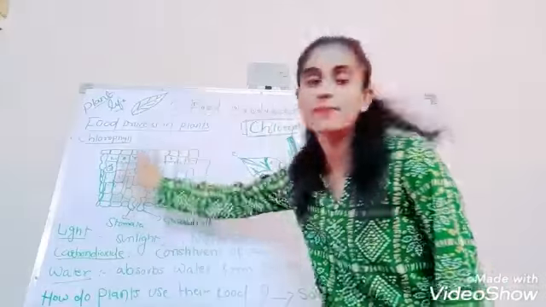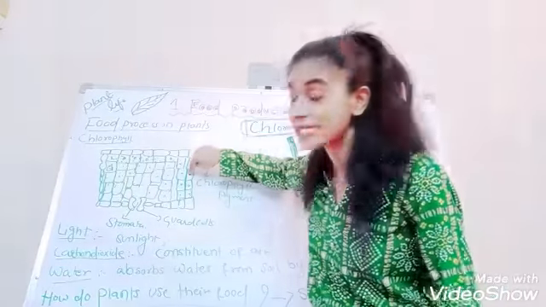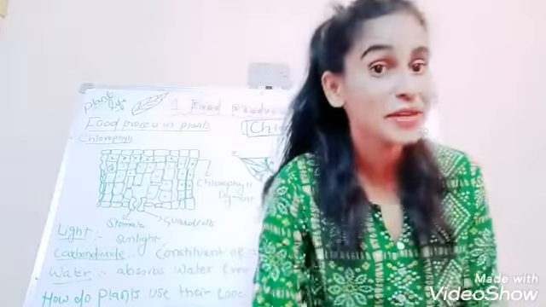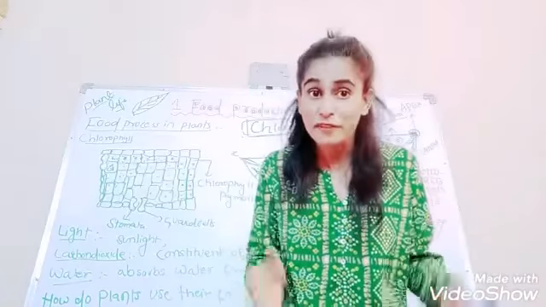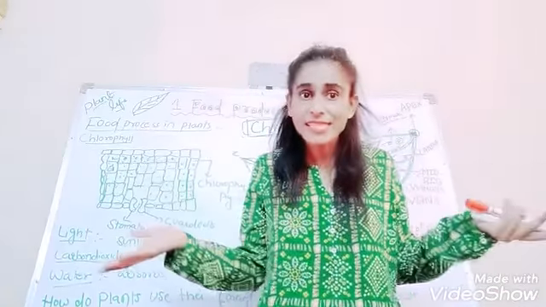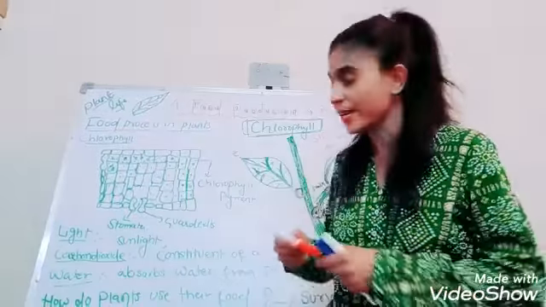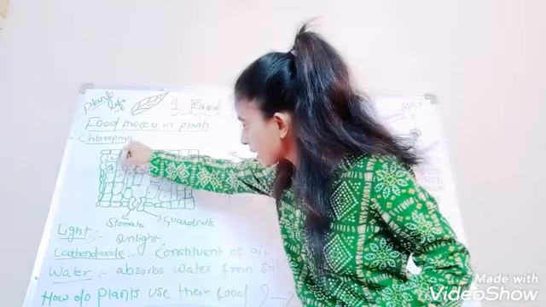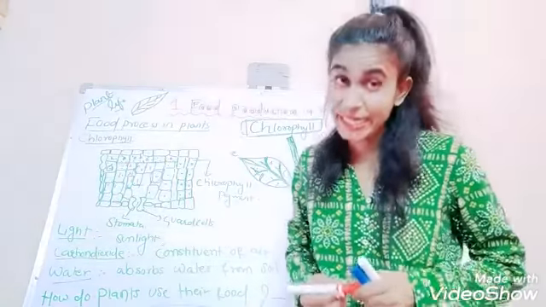These are all cells, my dear children, and inside these cells, chlorophyll is present. I told you what a chlorophyll is. Chlorophyll is the green pigment which gives green color. Just now we discussed. So in these cells, your chlorophyll pigment is present which gives green color.